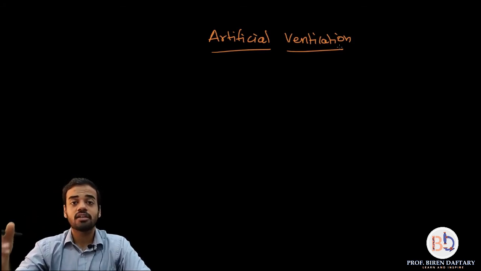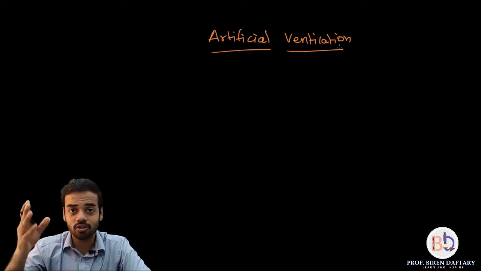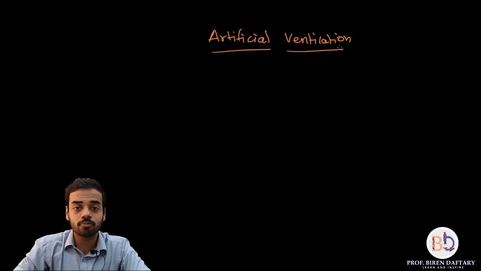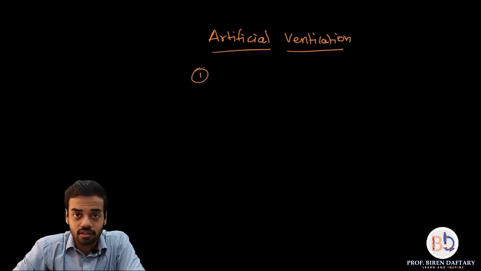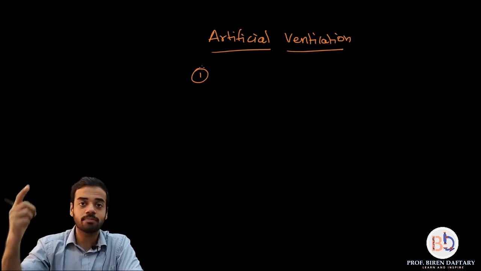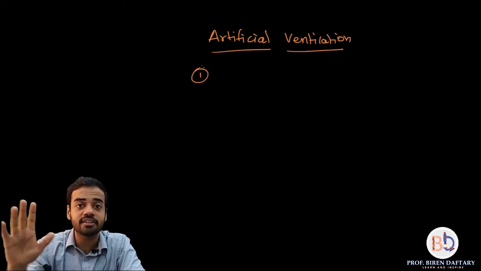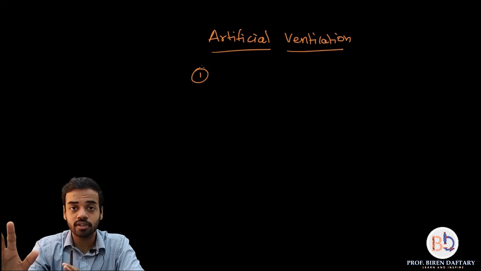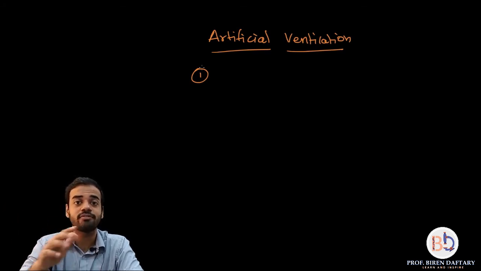Is this clear? Now there are two very important points for artificial respiration. The first point is that before giving artificial ventilation, the respiratory airway, or the respiratory tract, the passage right from your nostrils up to the alveoli, has to be clean. There should be no obstruction, so the gas should be able to go inside and come outside without any obstruction.